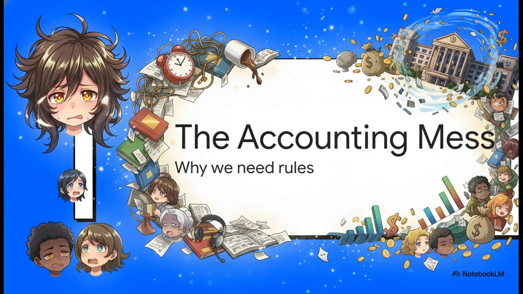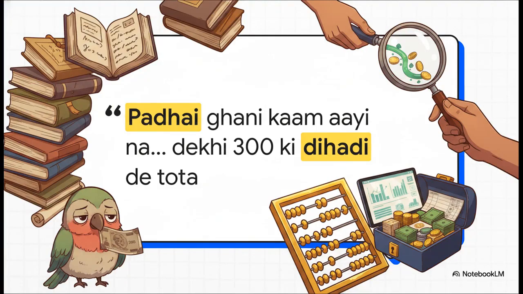The ultimate accounting mess. Now, I want you to imagine a college hostel. Imagine a hostel where there are no wardens, no curfews, and absolutely everyone makes their own rules. One guy is sleeping at 4 a.m., another is playing blasting loud music at 5 a.m. Total chaos, right? Well, that is exactly what the financial world would look like without standardized accounting principles. Every single company would just invent their own profit numbers to look good. Total disaster.